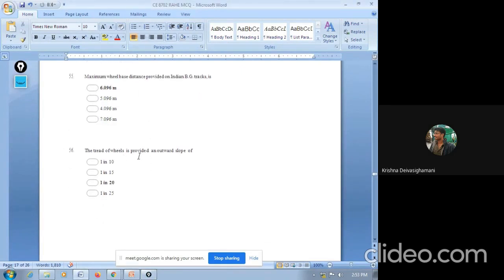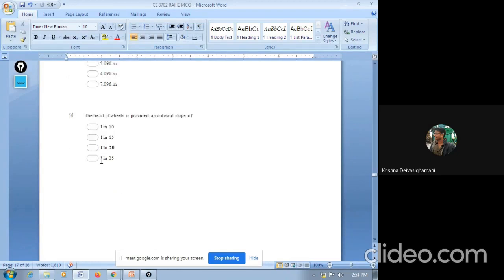The tread of wheel is provided an outward slope of: 1 in 10, 1 in 15, 1 in 20, 1 in 25. So the answer is 1 in 20. Wherever you get options related to slope, you can blindly take 1 in 20, because Indian Railways uses 1 in 20 in many places, like tread, adzing, coning. In all these places, the slope provided is generally 1 in 20.